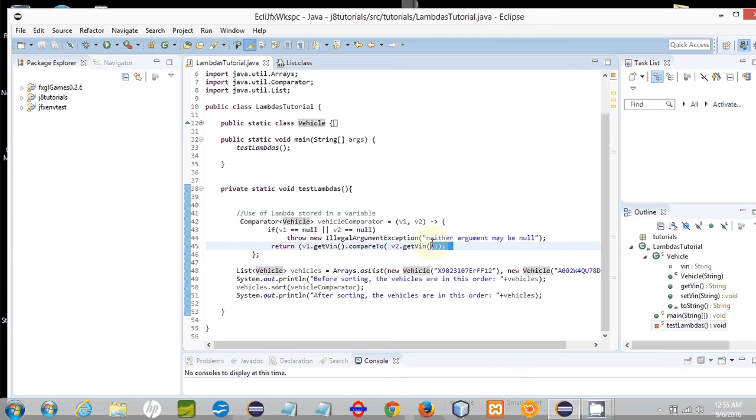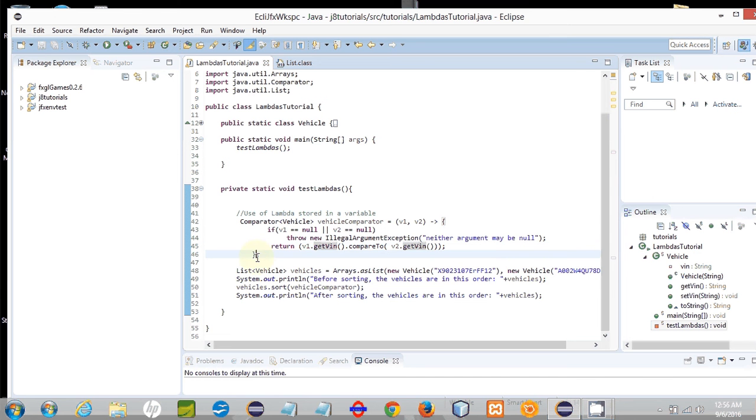It's not going to compare vehicles if either one of them is null. However, if neither one is null, then for v1 it gets v1's VIN, and for v2 it gets v2's VIN, and then it compares v1's VIN against v2's VIN by calling the String version of compareTo, so String.compareTo. That compares the two VINs as strings, which means it's going to order them alphabetically, and therefore our vehicle comparator is also going to order the vehicles alphabetically by VIN. So this comparator, as defined using the lambda, orders the vehicles alphabetically by VIN.